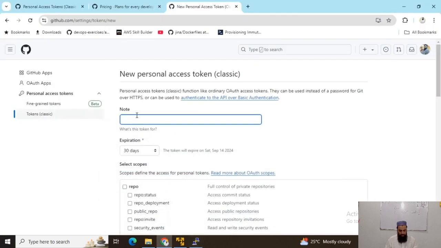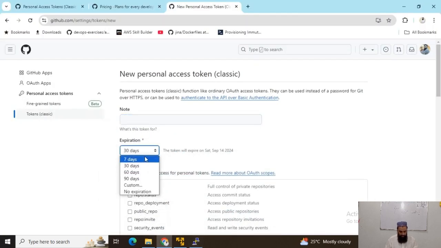But let's suppose that I will just create a custom token just for one day. By the way, I will delete it because this token is everything. Your GitHub account access, actually this is your GitHub account credential.